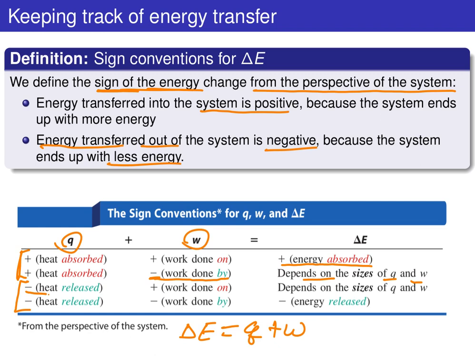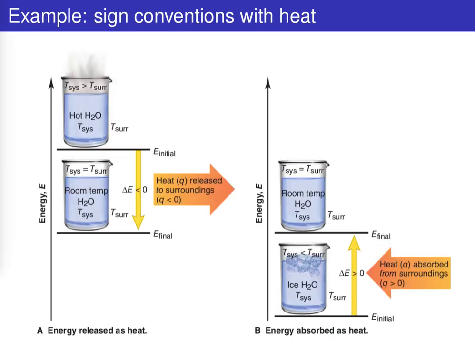Similarly, if you're releasing heat, but work is being done on the system, right, the relative magnitude of Q and W is going to determine the sign of delta E. However, if the system's releasing heat and doing work, then you will be guaranteed to have a negative delta E. So let's just look at a couple quick examples here.